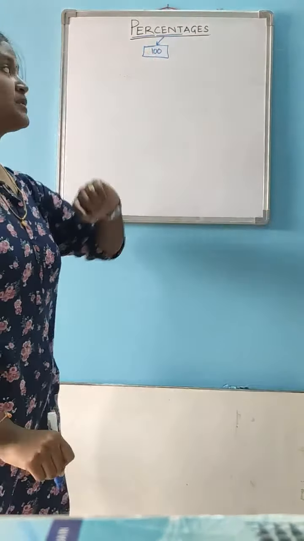If it is given as X%, it means X by 100. For example, 13% means 13 by 100, and 40% means 40 by 100.